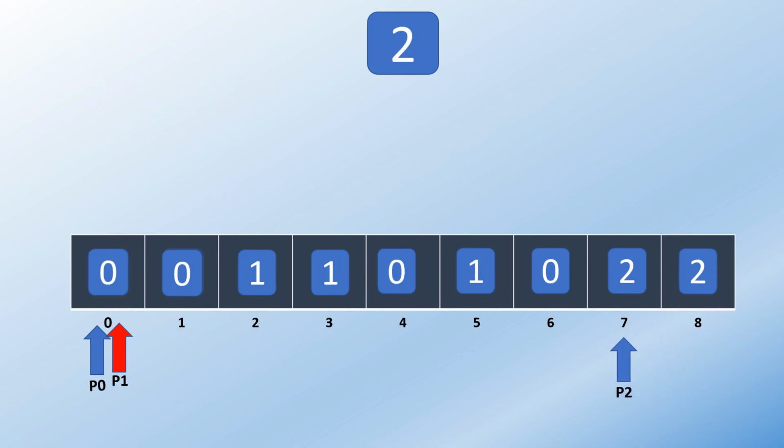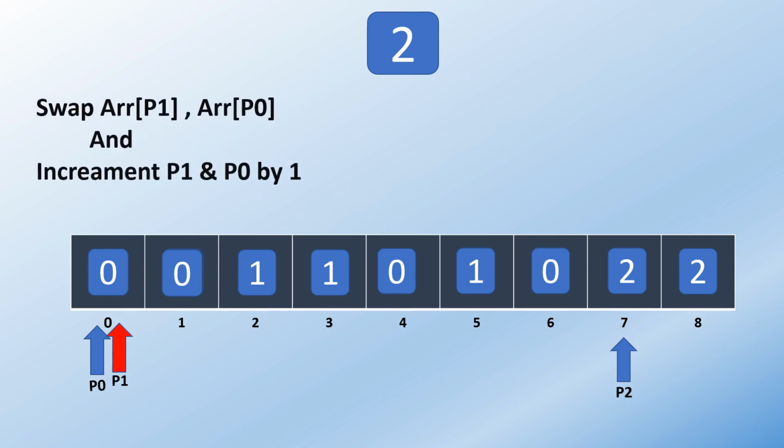This is the second iteration. We check the while loop condition, which is true. Now check the value at pointer p1. It is 0. What will we do now? We will swap the values at p1 and p0. In this case, p1 equals p0, so there will be no impact of swapping on the array. The array will be the same and we will increase pointers p1 and p0 by 1.